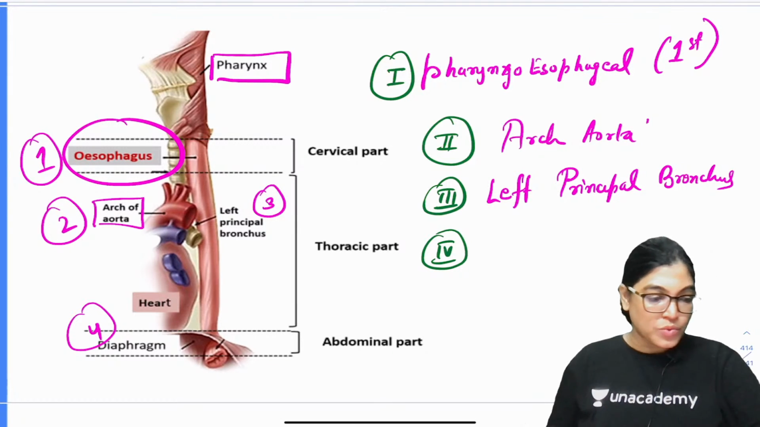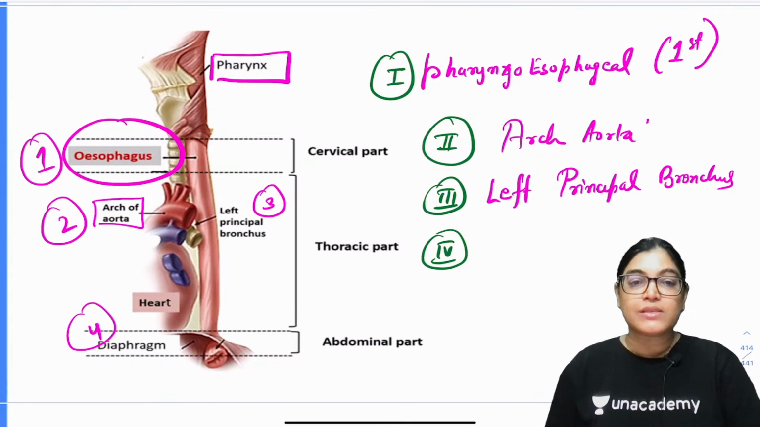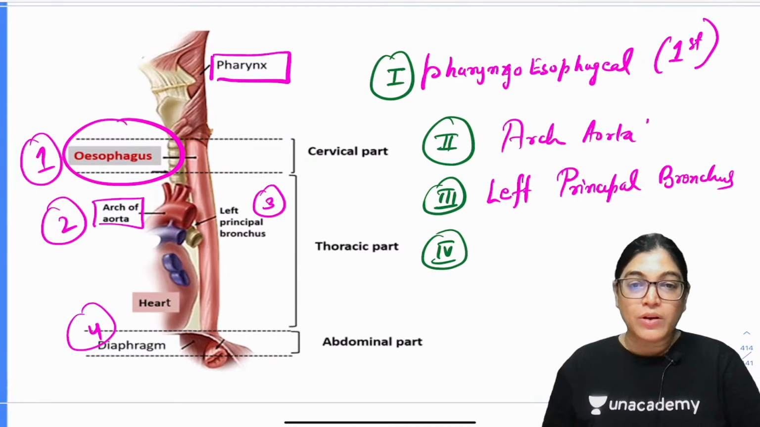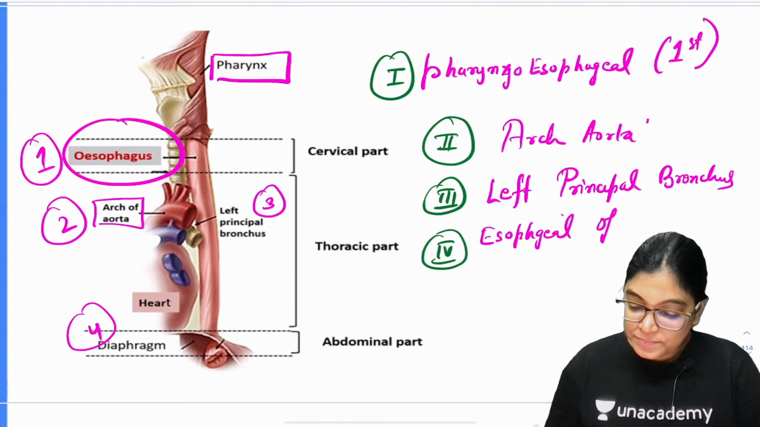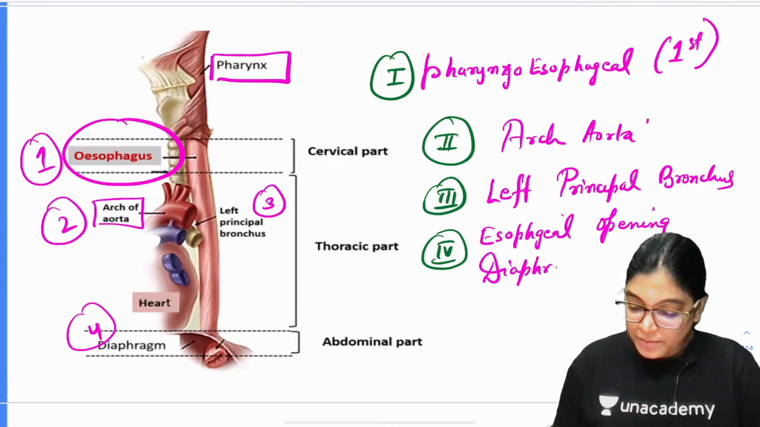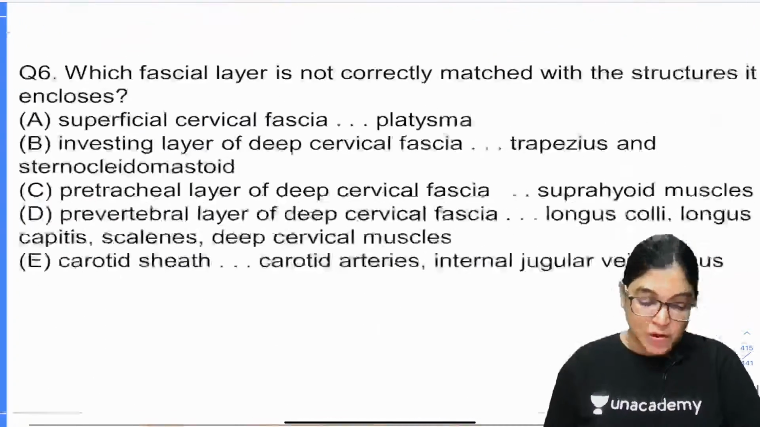And what about the fourth one? The fourth constriction is when the esophagus is traversing through the esophageal opening of the diaphragm. So the esophageal opening of the diaphragm, my dear aspirants, is the fourth constriction. Is it okay everyone? So we have got the locations of the 4 constrictions of the esophagus. Let's move on to the next.